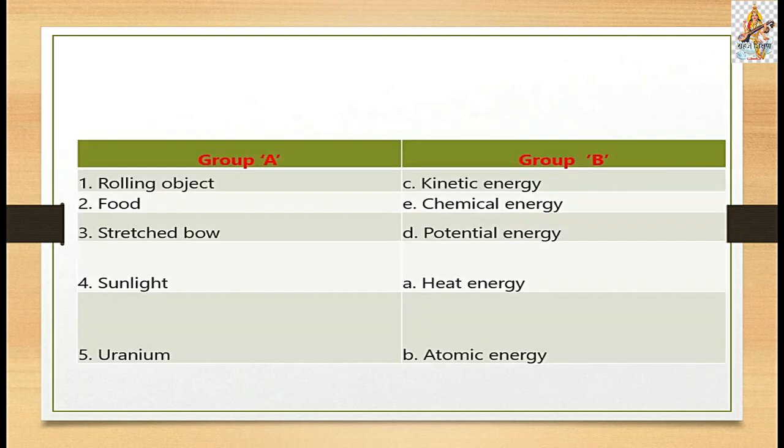The answer is, here is group A, here is group B. The first one, a rolling object, has kinetic energy. Second, food has chemical energy. Third, a stretched bow has potential energy, sunlight has heat energy, and uranium has atomic energy. So this is the answer.